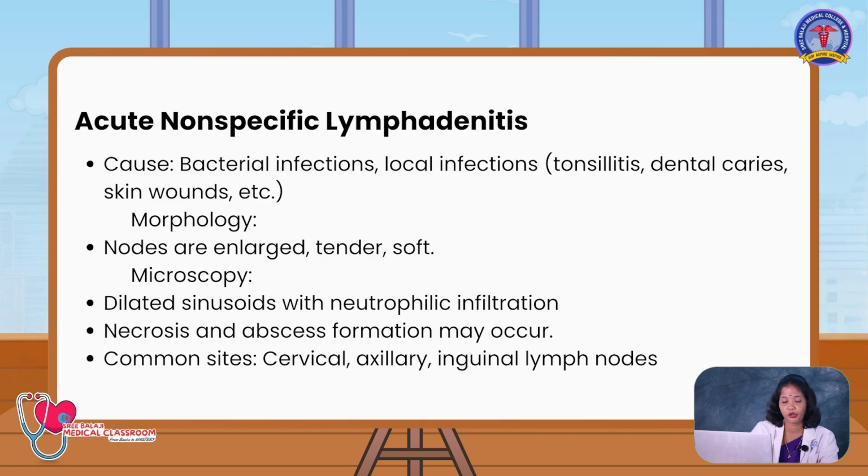So we are moving into the difference between acute non-specific lymphadenitis and chronic non-specific lymphadenitis. In acute non-specific lymphadenitis, it occurs due to bacterial infections. Nodes are enlarged, tender, soft. Microscopically, you will see dilated sinusoids with neutrophilic infiltration; necrosis and abscess formation will be seen, and the common sites will be the cervical, axillary and inguinal lymph nodes.